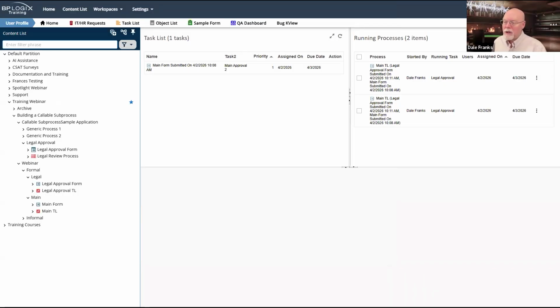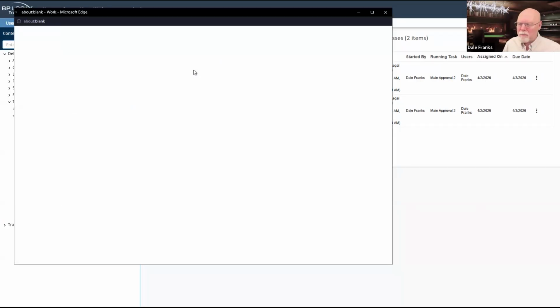Before this refreshes, over on the running processes knowledge view right here, legal approval, this gets confusing, but there are two things running. It's confusing now because I'm back. It hasn't refreshed. I've got my main process that is going, and I've got my sub process that is going. So there were two processes running at the same time. When I refresh it, it still shows two processes. Oh, not sure why it's showing the two processes running, because the second one should have completed.